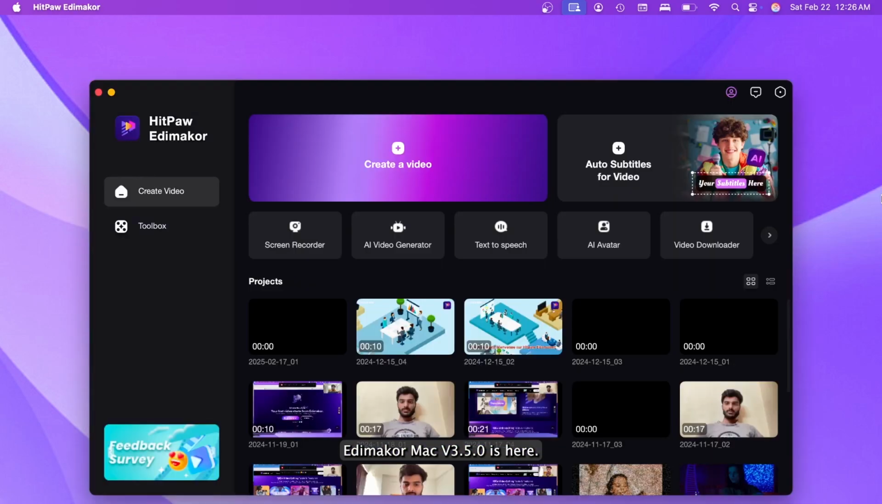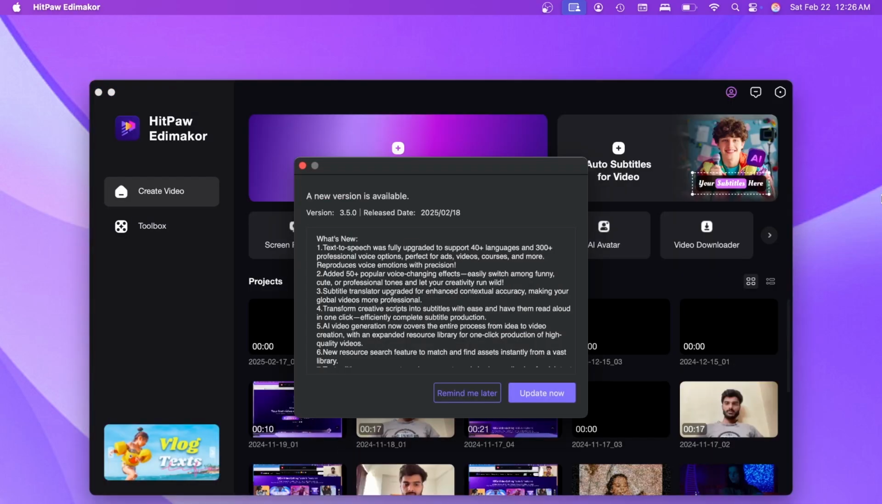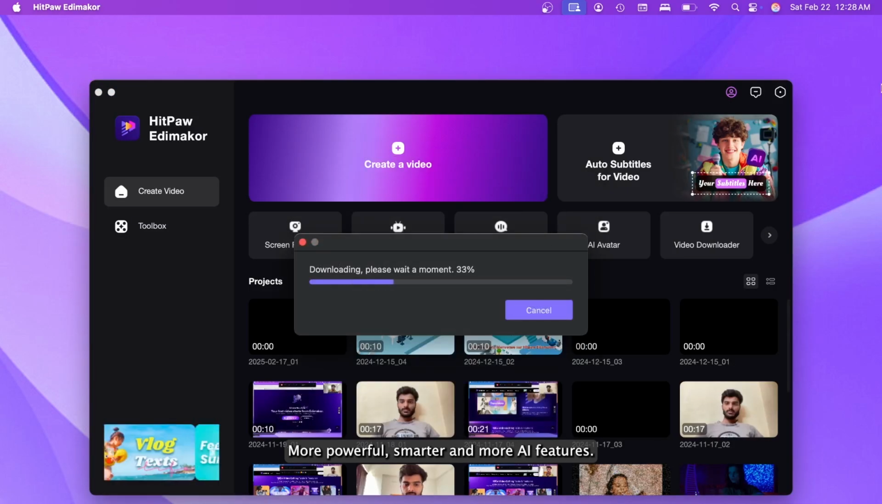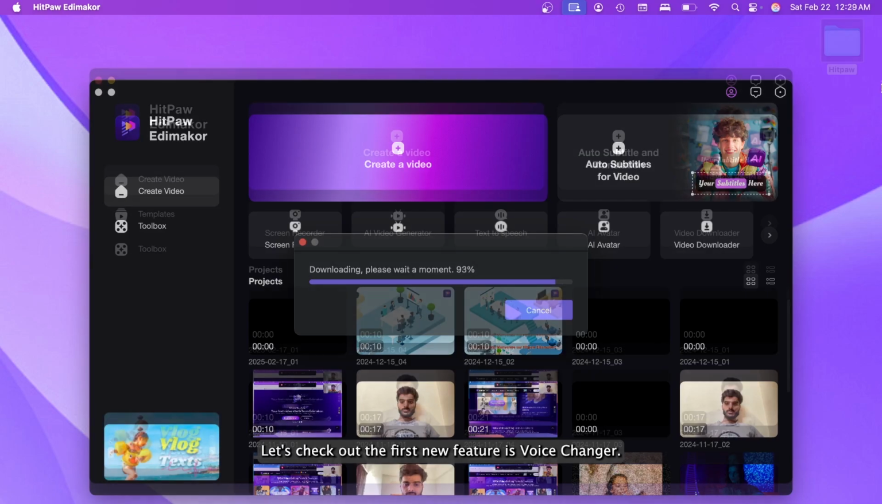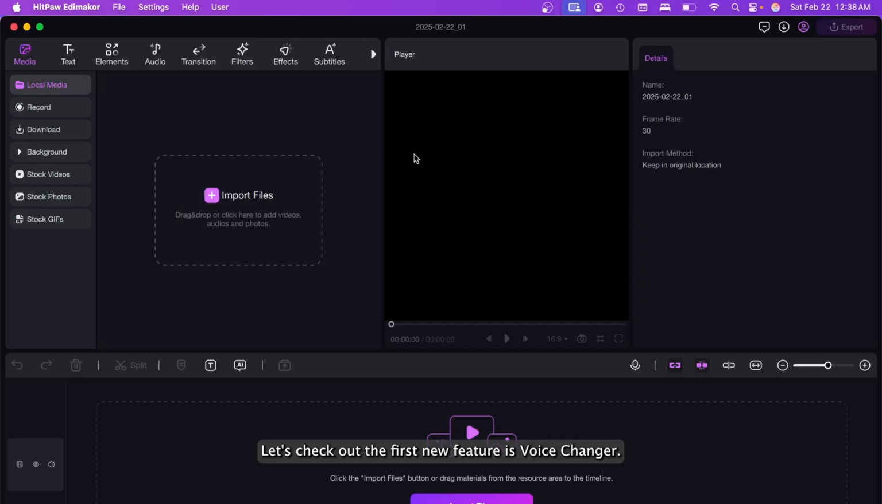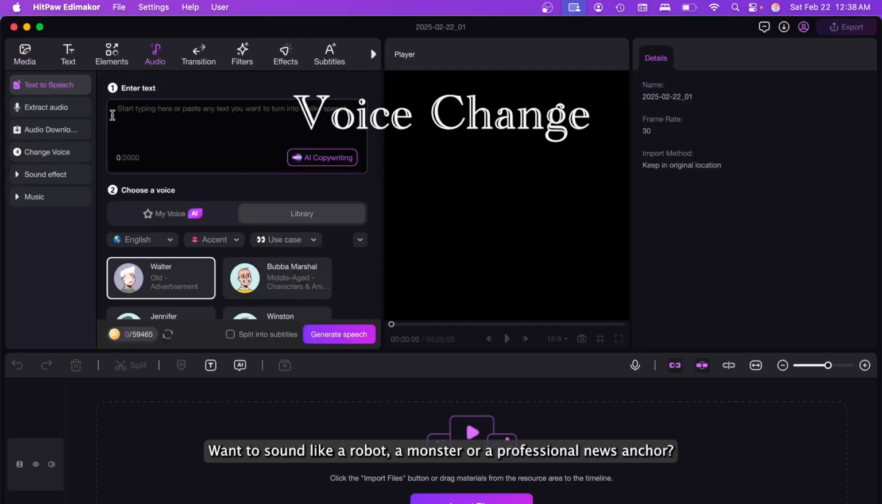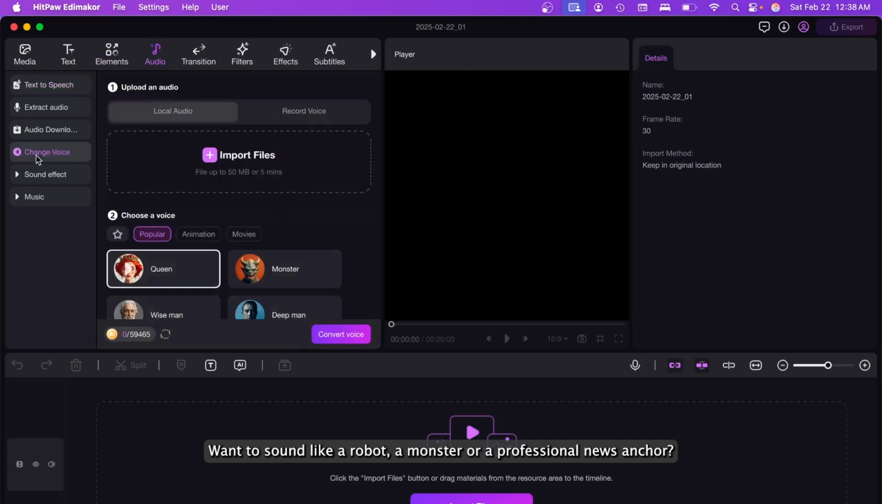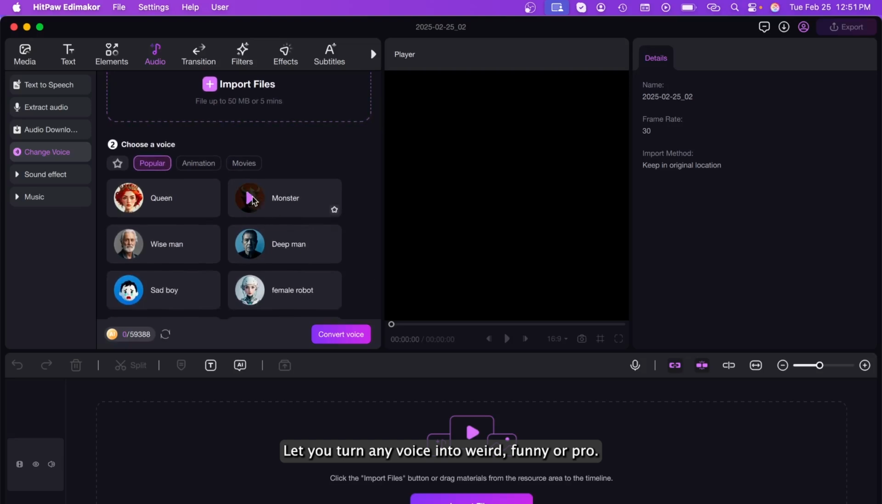Edimakor Mac V3.5.0 is here. More powerful, smarter, and more AI features. Let's check out. The first new feature is Voice Changer. Want to sound like a robot, a monster, or a professional news anchor? Done. 50+ voice effects let you turn any voice into weird, funny, or pro.